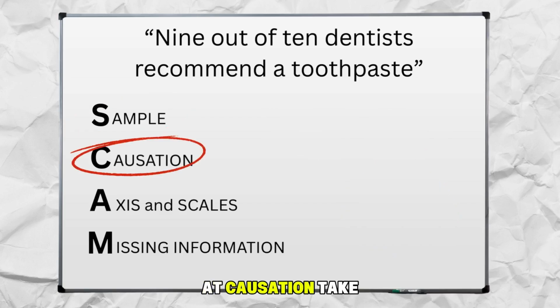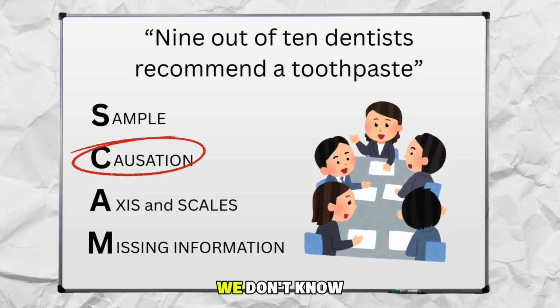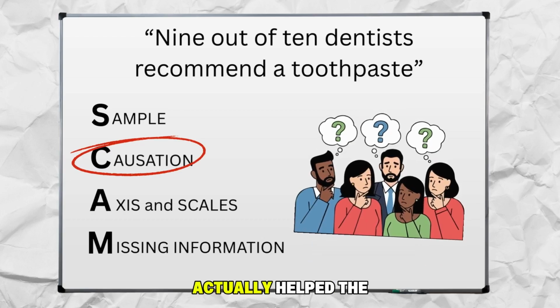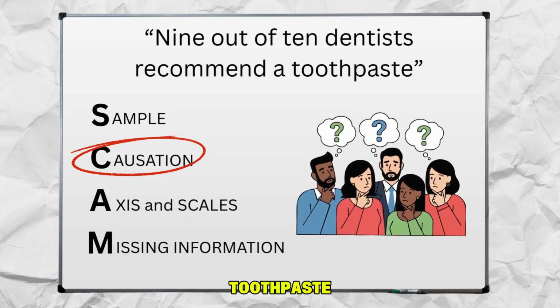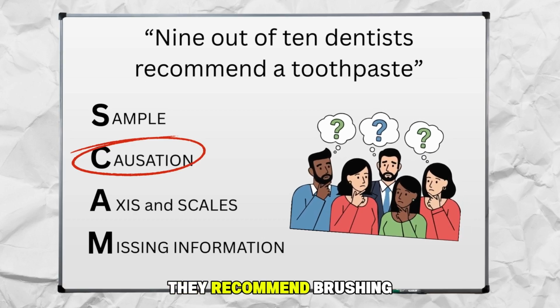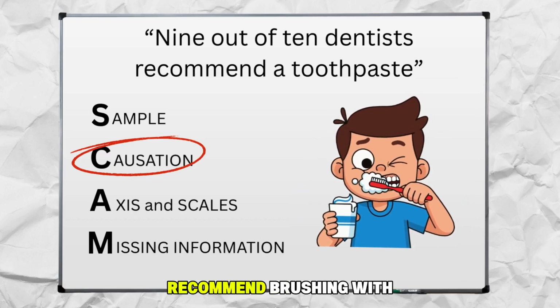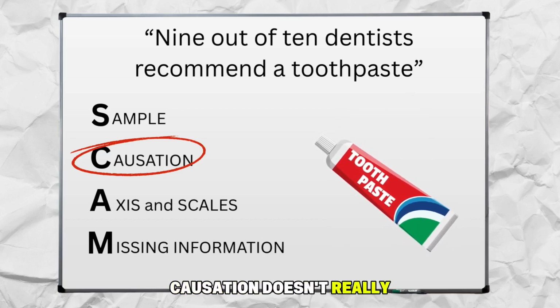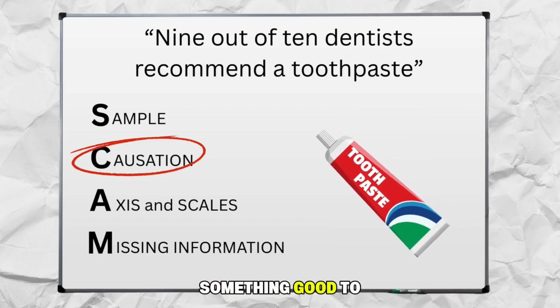We could look at causation, take a look at the correlation between the factors that made them suggest this toothpaste. We don't know how these dentists were selected. We don't know what questions actually helped the dentists recommend the toothpaste. They could have been asked if they recommend brushing with toothpaste, or if they recommend brushing with their toothpaste. Moving into causation, causation doesn't really have a place for this one, but it's always something good to consider.